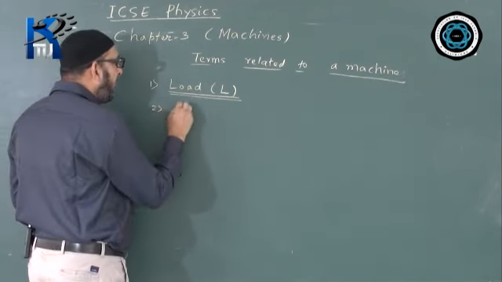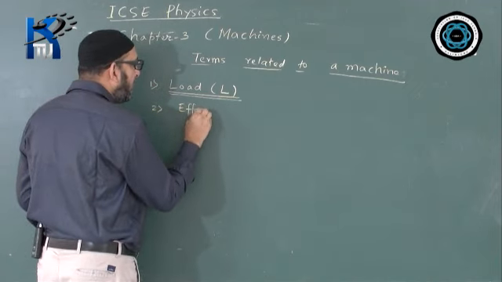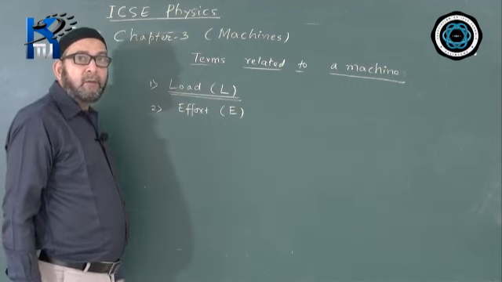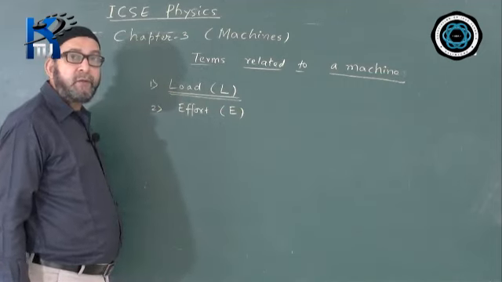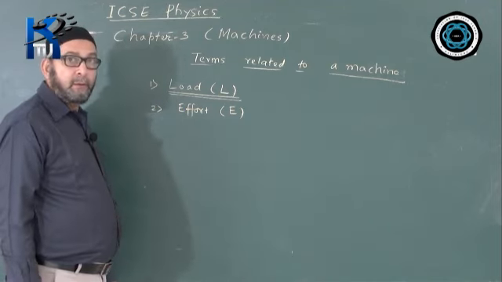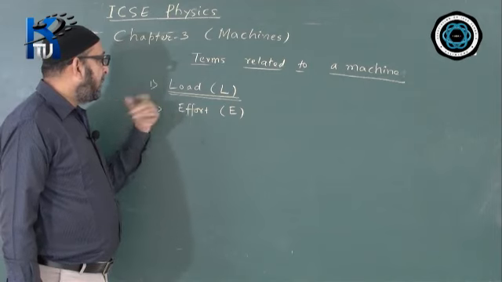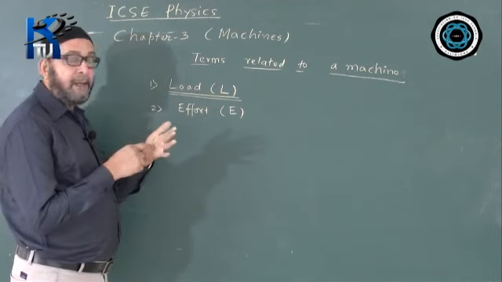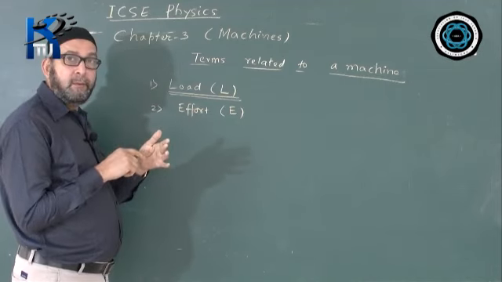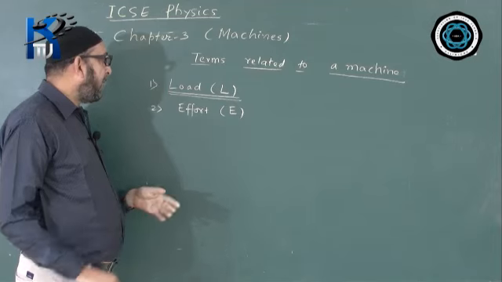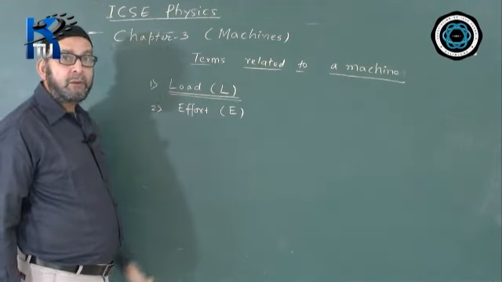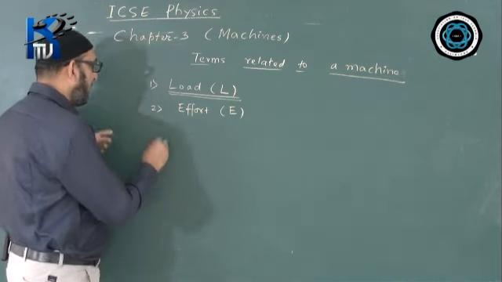Second one is effort, denoted by E. What is an effort? Effort is also a kind of force which is applied on the machine in order to overcome a load. Machine overcomes the load and we apply force on the machine in order to overcome the load. That force which we apply on the machine is called effort. So the SI unit of effort is also Newton, because it is also a kind of force.